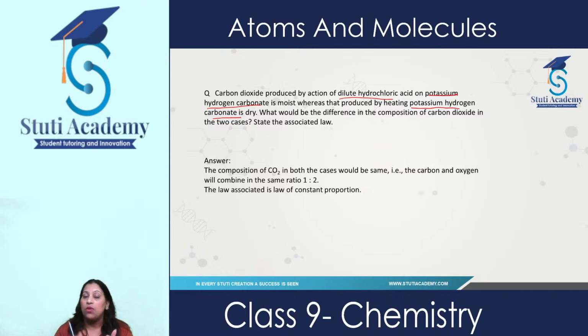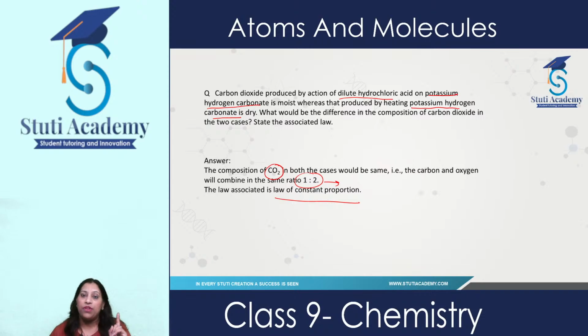They are asking what is the difference in the composition of that carbon dioxide gas in these two cases, and which law is associated with it. So if carbon dioxide gas is released in both the cases, the ratio is always the same. And this is associated with the law of constant proportion.